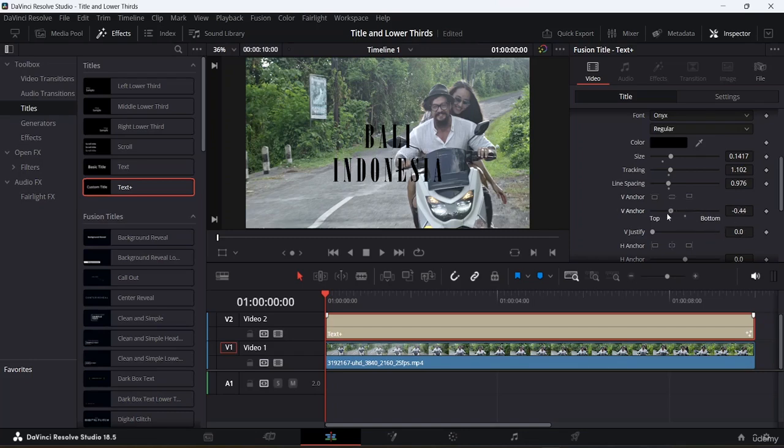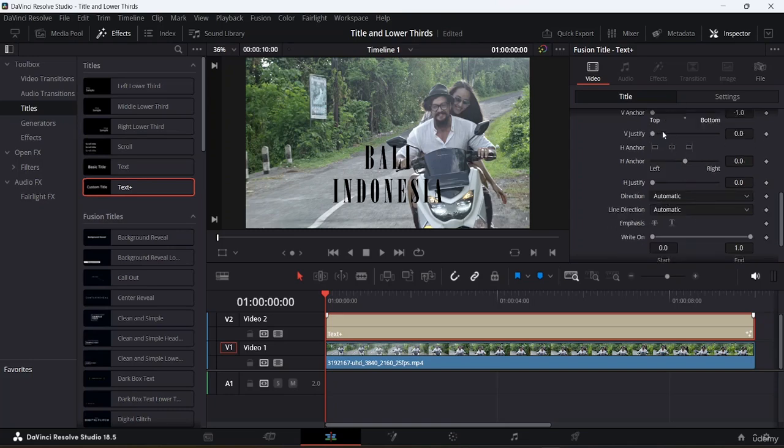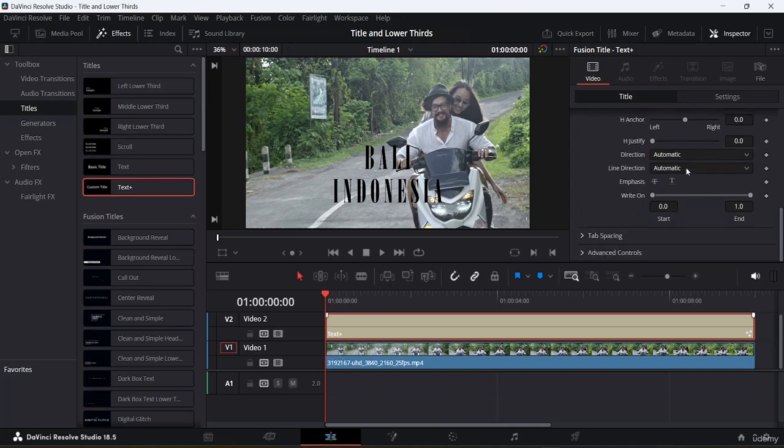And also here you guys can see if you do want to bring it down, or here if you do want to bring it on top, you guys can basically do that. Okay, so let's come here, let's go on top, and also here you guys can basically justify these lines. If you do want to, you guys can actually do that over here as well.